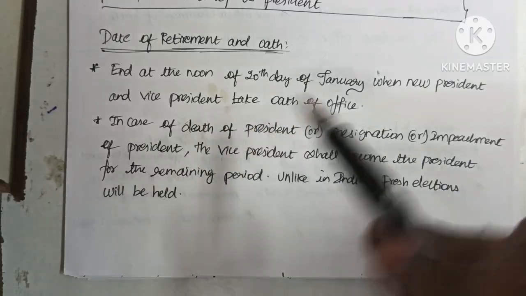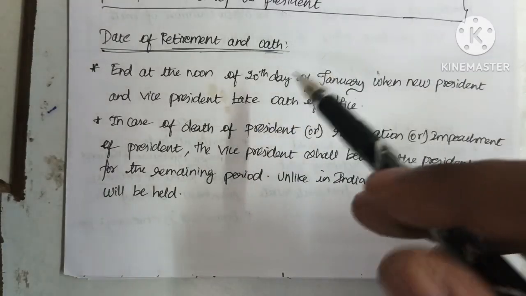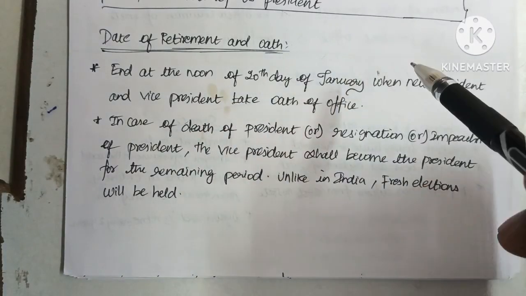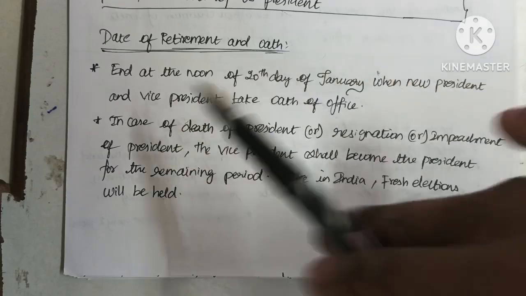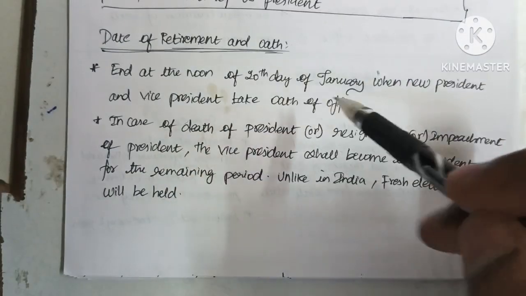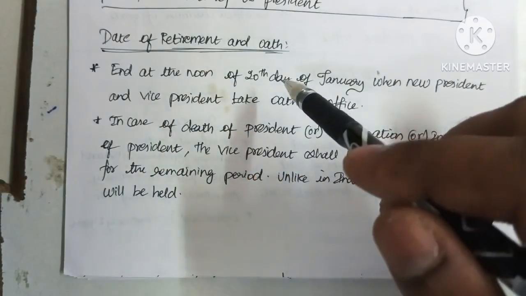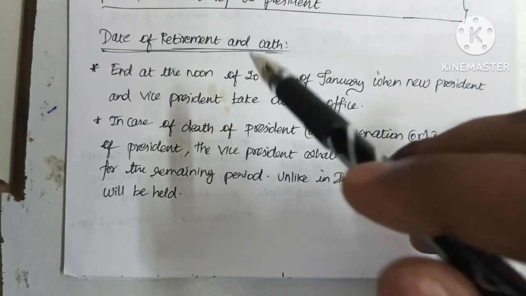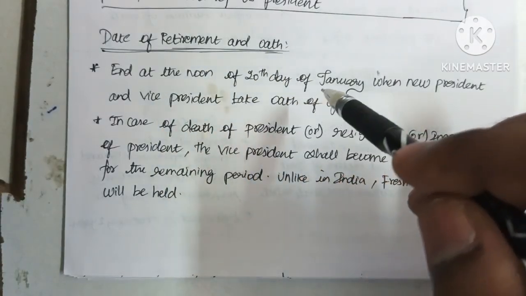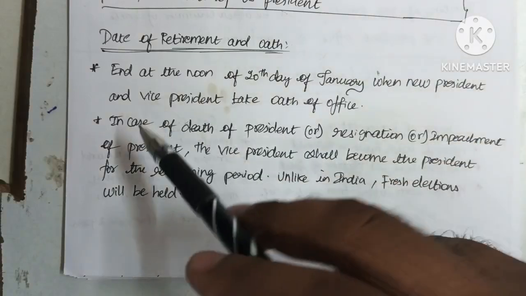So this is a fixed date. Every 4 years on 20th January, when the new president and vice president take the oath of office, the existing president's term ends.